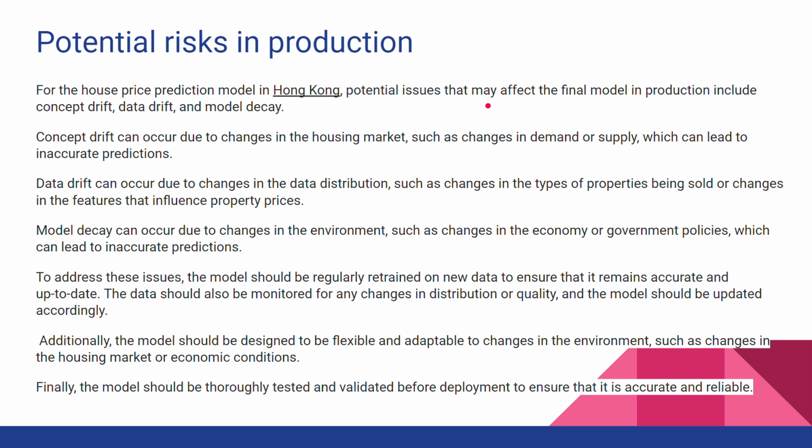point. Now, the potential risks in production. The potential issues that may affect the final model would be concept drift, data drift, and model decay. Now, concept drift will occur due to changes in the housing market, like changes in demand or supply, and that can lead to inaccurate prediction. Data drift will occur in the change in data distribution, such as change in the type of property being sold, or changes in the features that influence property price. Then model decay can occur due to change in environment, such as the economy or government policy, which can lead to inaccurate prediction. So to address this issue, the model should be regularly retrained on new data to make sure it remains accurate and up to date.